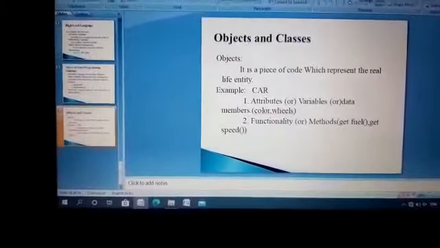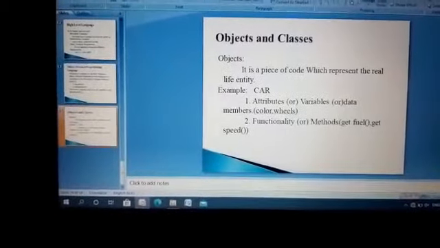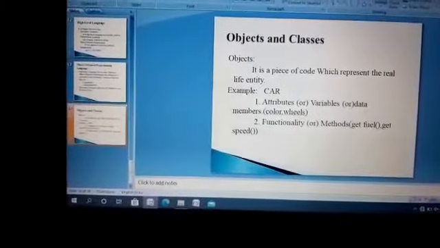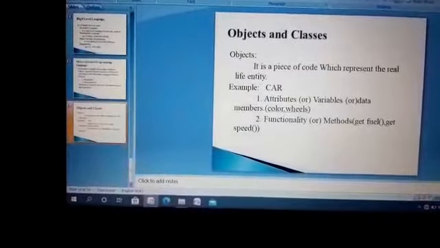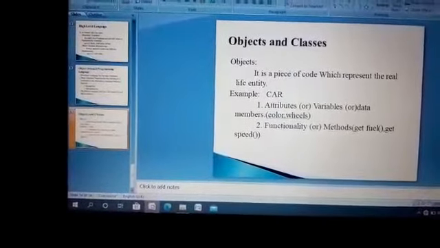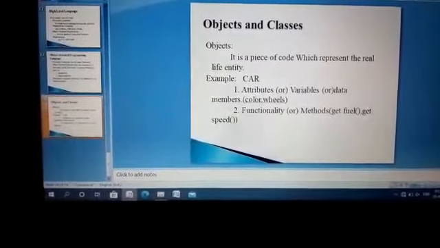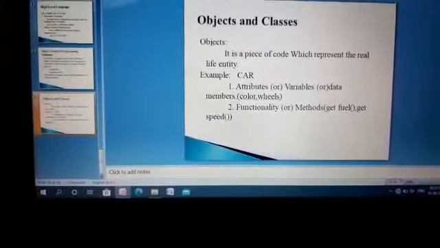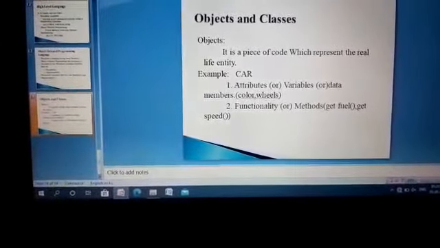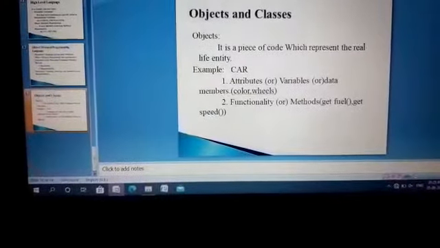What are the attributes of a car? A car has wheels and a certain color. Those are called attributes. Functionality means speed, how far that car can go.